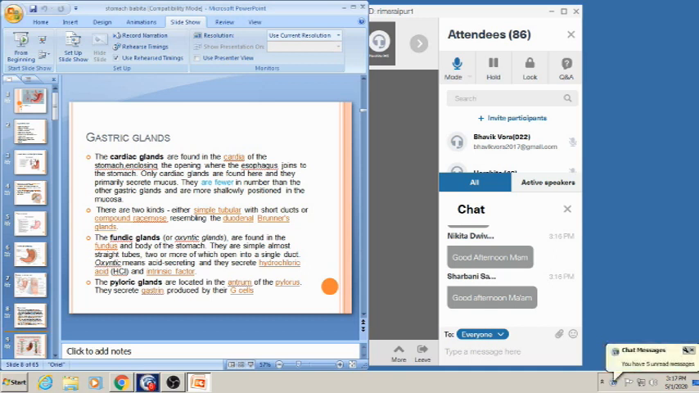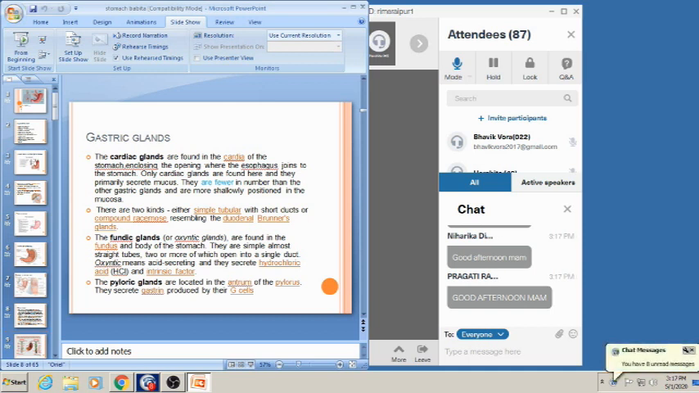Then coming to the fundic gland. The fundic gland, also called the oxyntic gland, is found in the fundus and body of the stomach. They are simple, almost straight tubes, two or more of which open into small ducts. Fundic glands secrete hydrochloric acid and intrinsic factor. The fundic gland has two cells: parietal cells and chief cells. The parietal cells secrete hydrochloric acid and intrinsic factor, and the chief cells secrete pepsinogen.